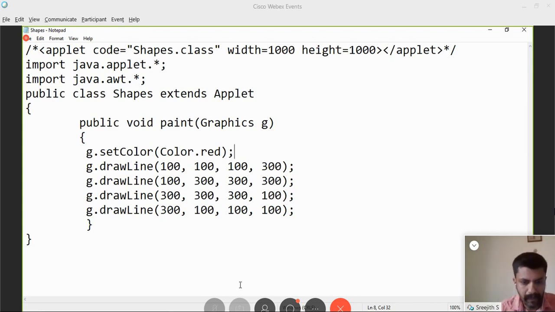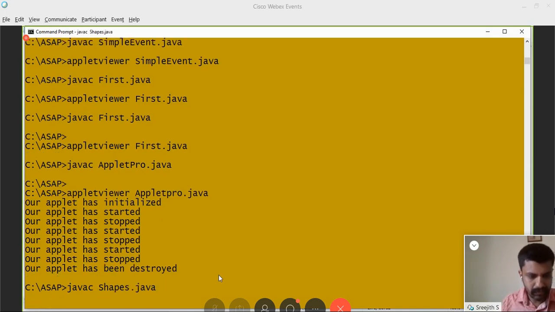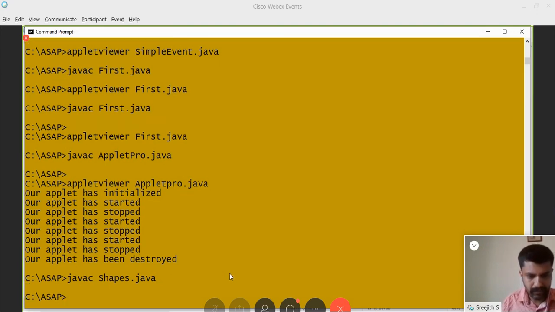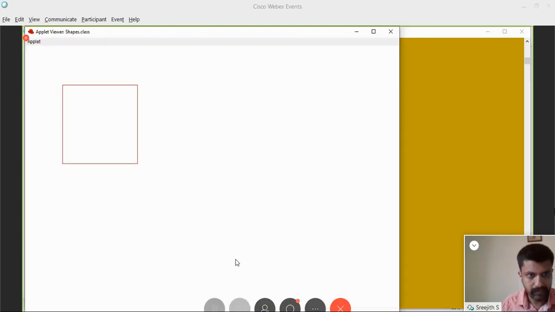Okay, I'll show you the program. Name is shapes. So, javac shapes dot java. Then appletviewer shapes dot java. See, using 4 lines, a rectangle has been constructed.